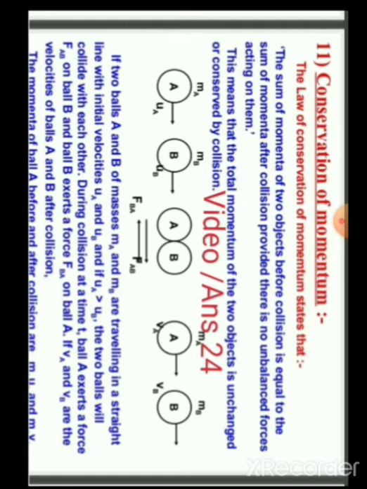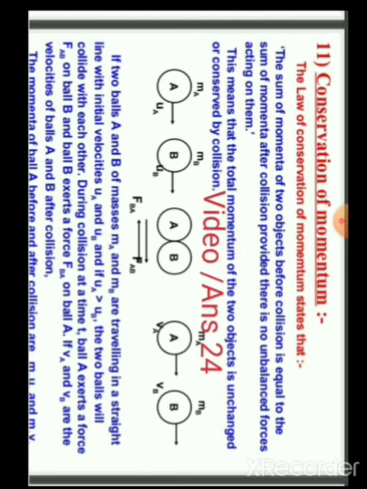The law of conservation of momentum states that the sum of momenta of two objects before collision is equal to the sum of momenta after collision, provided there are no unbalanced forces acting on them.